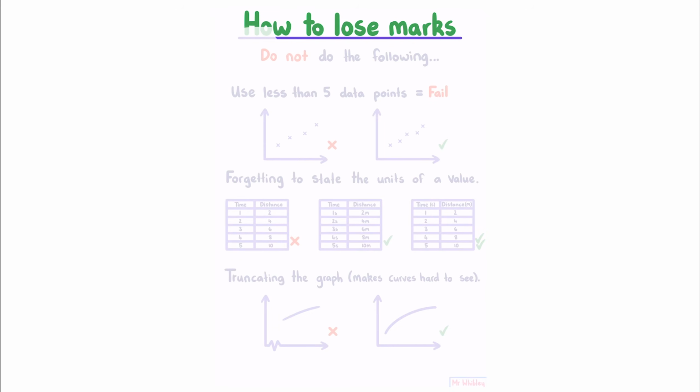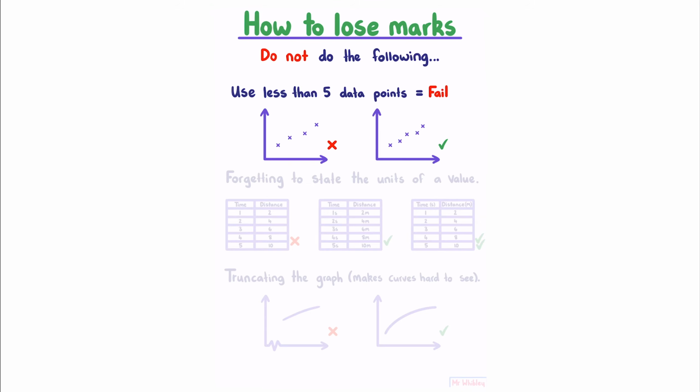How to lose marks. In this section, I'm going to go through a list of things that will lose you marks or fail you outright. So to be clear, do not do the following. If you use less than 5 data points, that is an instant fail. 5 data points is specifically required by the standard, and so no matter how good the rest of your assessment is, your teacher will be unable to forgive this.